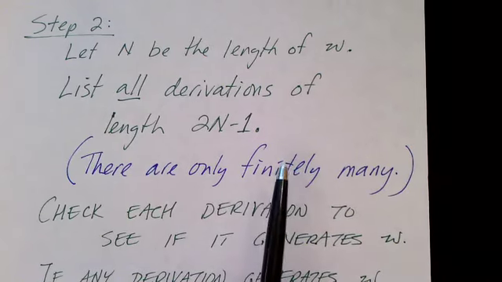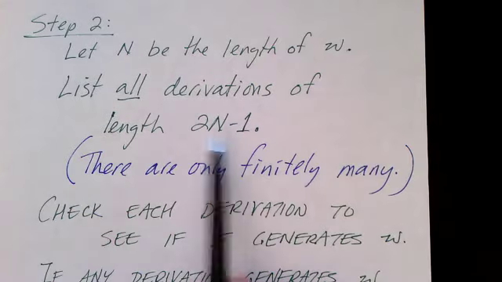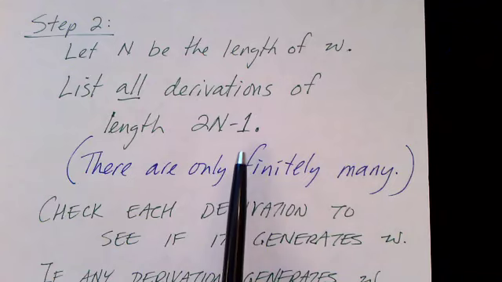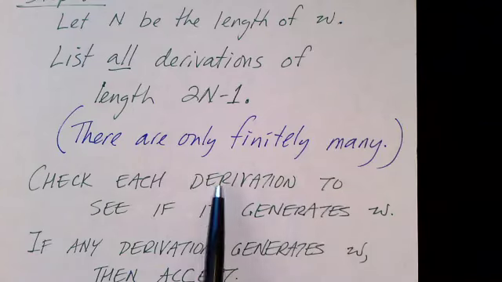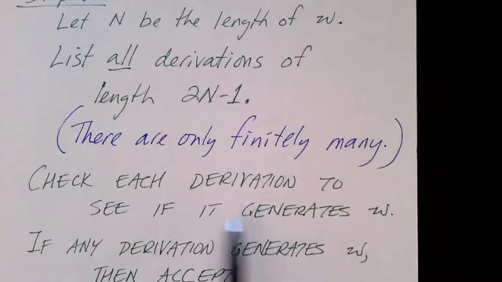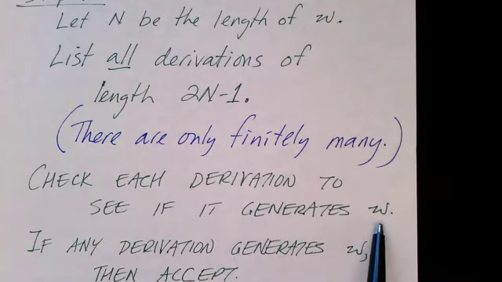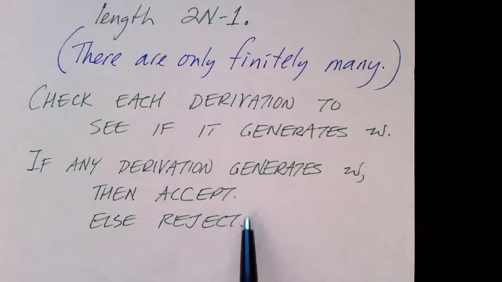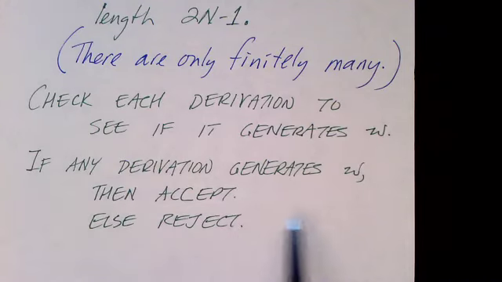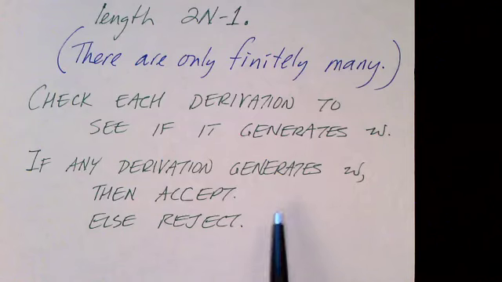We have finitely many rules, and we have finitely many steps, so there are only so many derivations that we can come up with. And so we just generate all derivations, and then we check each one of them to see whether it generates the string that we're looking for. If any derivation generates w, then we accept, otherwise we reject. Now this is not the smartest way or the fastest way to determine whether w is in the grammar, but it will work for any grammar and it will clearly terminate. So this shows that the acceptance problem for context-free grammars is decidable.